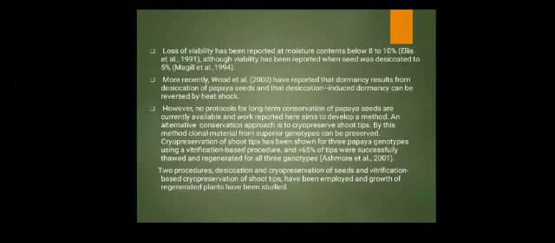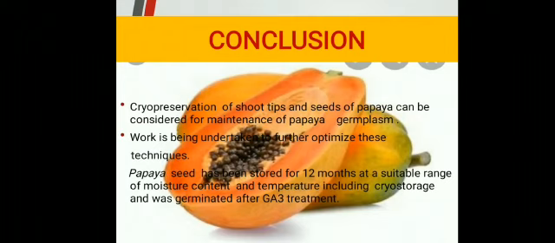Two procedures, desiccation and cryopreservation of seeds and vitrification-based cryopreservation of shoot tips, have been employed, and growth of regenerated plants has been studied. From here, it is concluded that cryopreservation of shoot tips and seeds of papaya can be considered for maintenance of papaya germplasm. Work is being undertaken to further optimize these techniques.